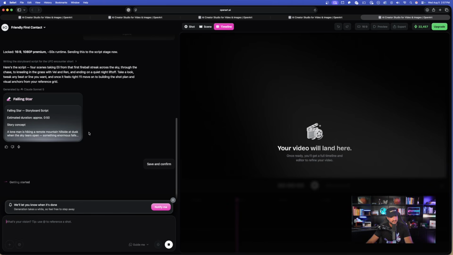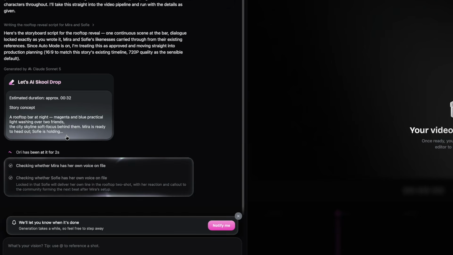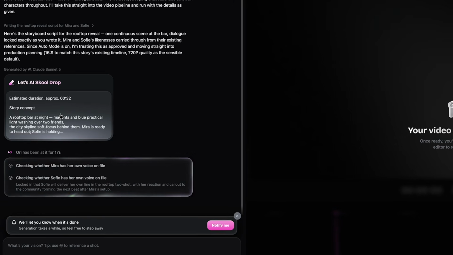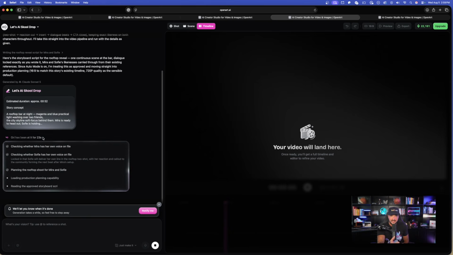Now on the left-hand side, we're moving on to the next step. So notice this, back over here to the other one we're making where I just said, go ahead and make it. It presented me with the storyboard. I can still open this up and click it, but instead of asking me if I approve, it just becomes assertive. It still gives it to me, but it just moves on and then just takes the wheel and does it on its own. There it is. No questions asked. It's checking, cross-checking, and we'll get the final product, in which we just got.